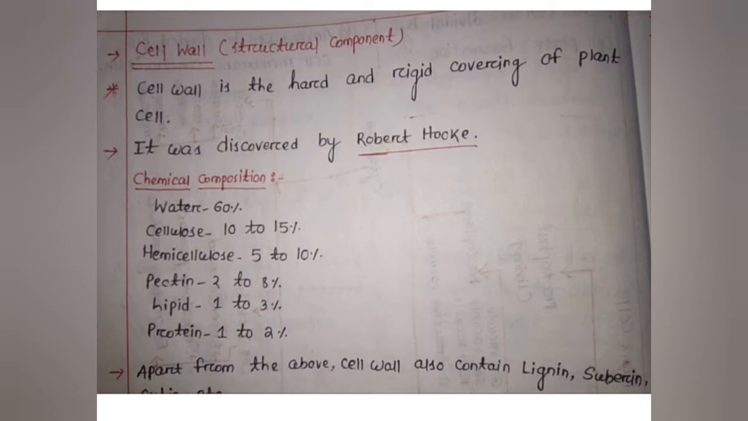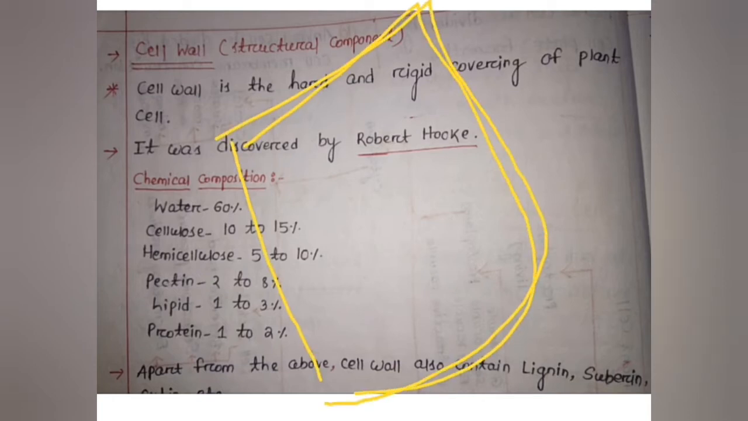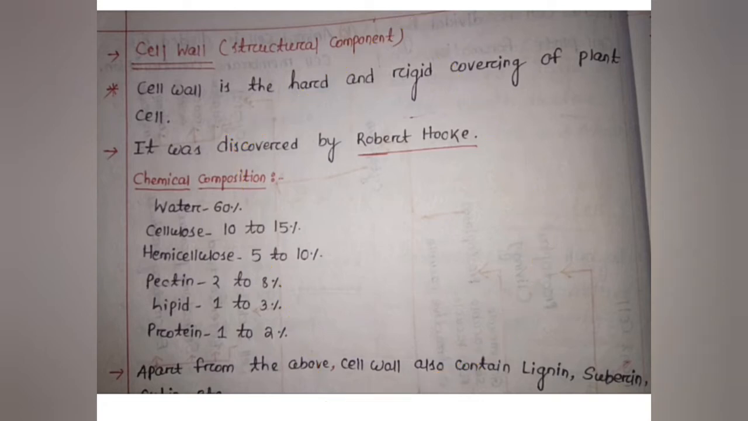Today's topic is about cell wall. Cell wall is present in plant cells and it is absent in animal cells. So, cell wall is the hard and rigid covering of plant cells. It was discovered by Robert Hooke.